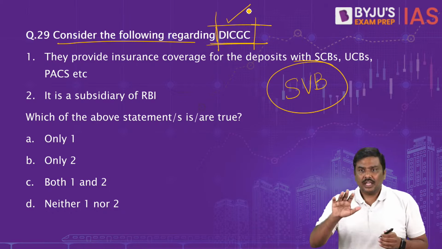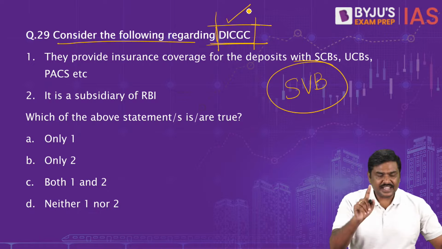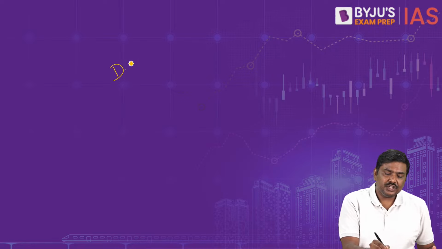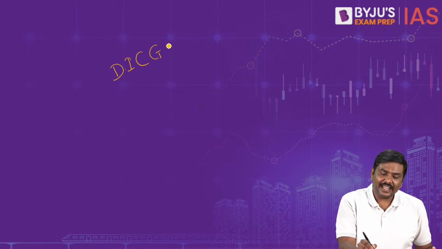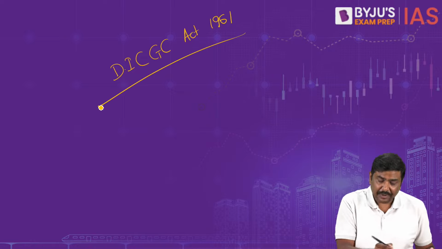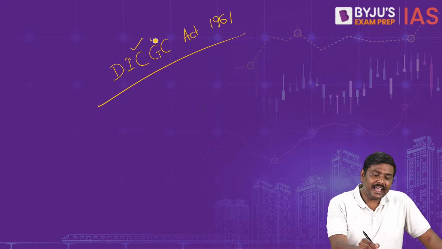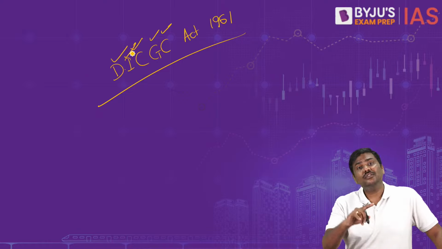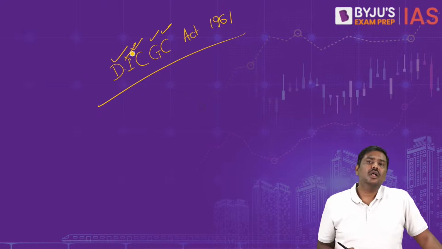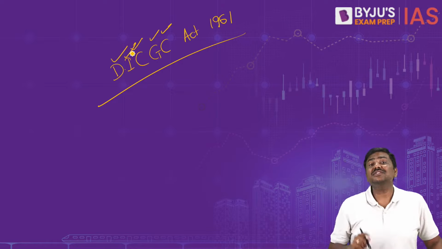Now in case of India, please remember this, there is an act, the Deposit Insurance Credit Guarantee Corporation Act of 1961. I'll repeat it. Deposit Insurance Credit Guarantee Corporation Act of 1961. Under this Act, there is one statutory body.